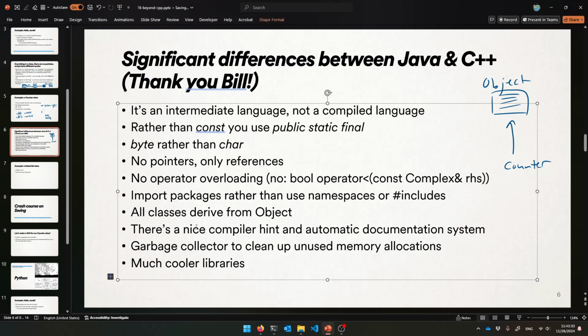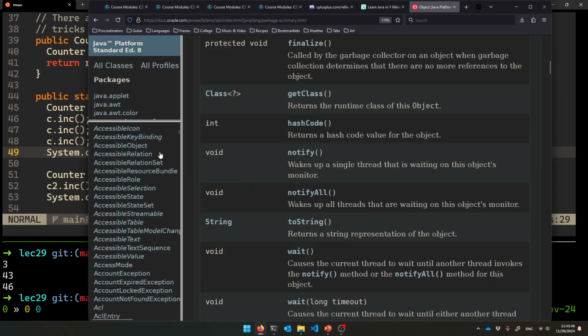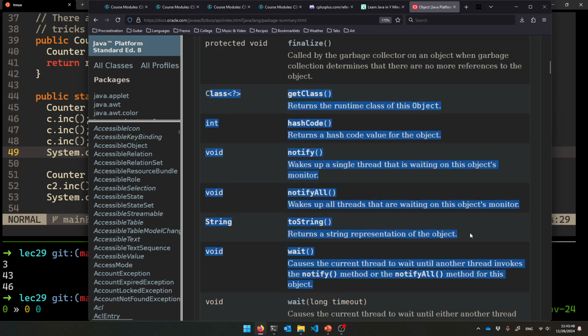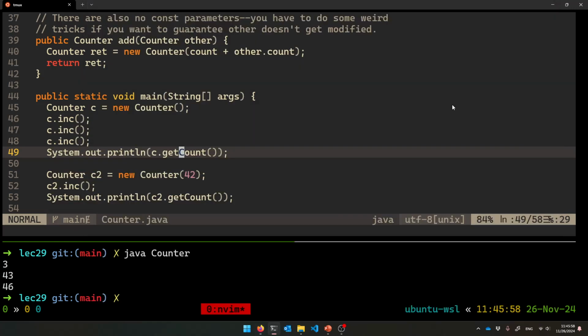So there's that. The compiler is really nice, honestly. It's a little bit better than C++'s disgusting template errors. And the documentation system, if you hook into it, automatically generates pretty documentation for you. This entire website that I was showing you here is generated from the source code for the Java libraries. This is just being extracted out of the source code, and it's generating a website for that, which is amazing. So I love that.